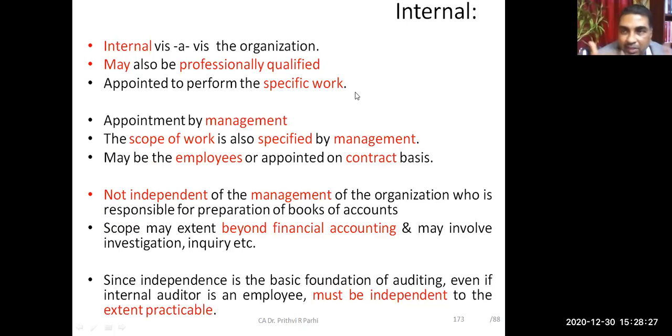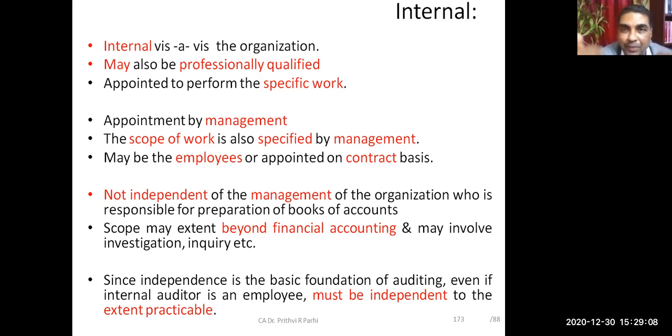Okay. The other category of auditor is referred to as internal auditor. That is, in fact, a different kind of engagement. And for your information, you should know the internal auditors and statutory auditor cannot be the same person. In some organizations, there is a statutory requirement to conduct internal audit, and many organizations also voluntarily conduct internal audit. Just like we have seen, there are standards on auditing, which are basically meant for statutory audit. There are also a series of standards for internal audit. Right, day by day, the internal audit engagements are also gaining importance.